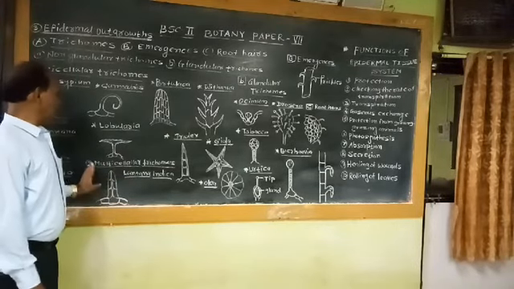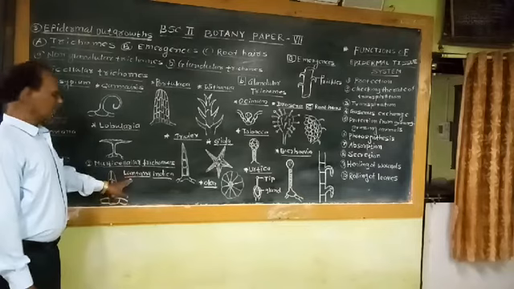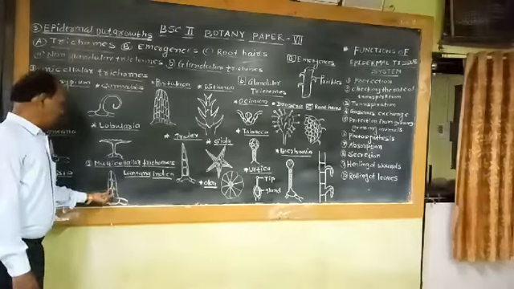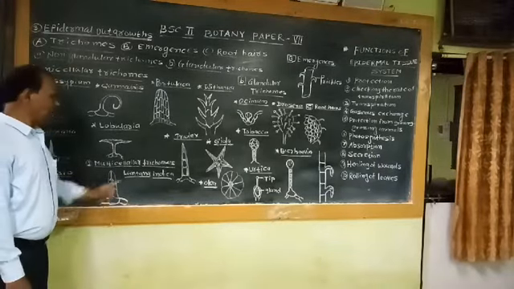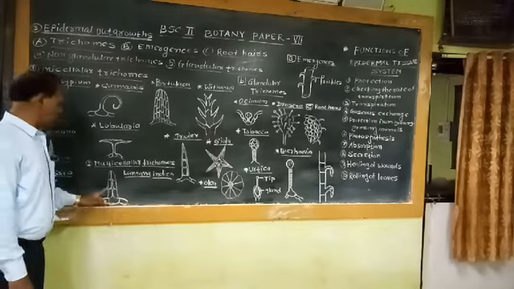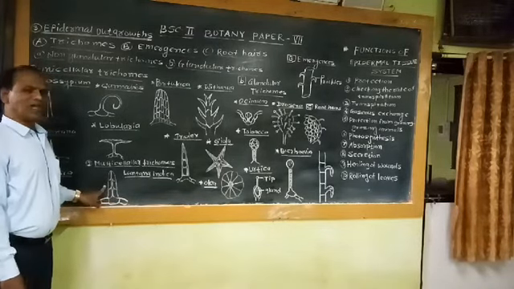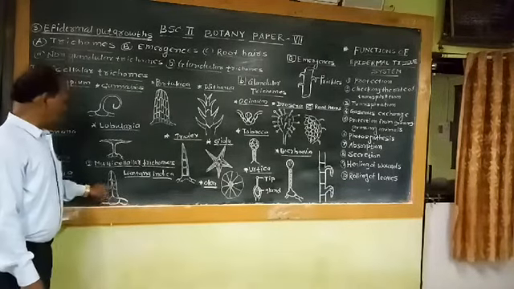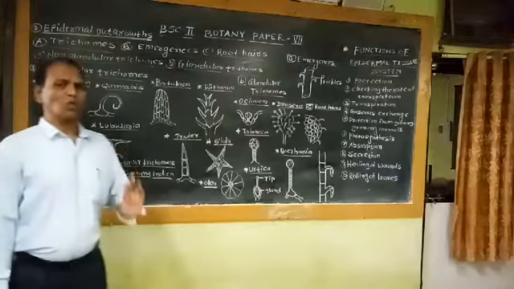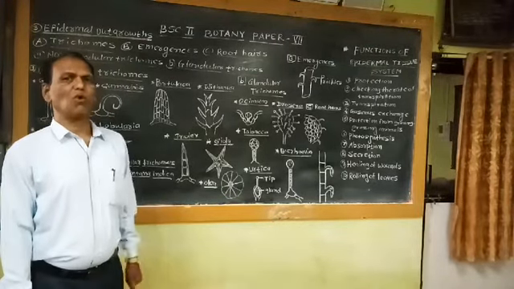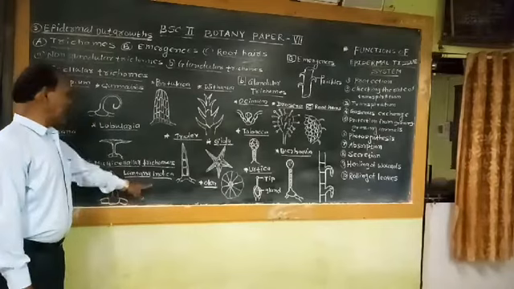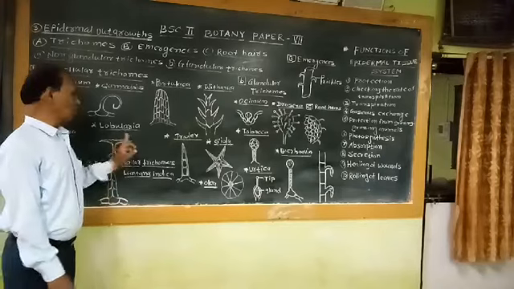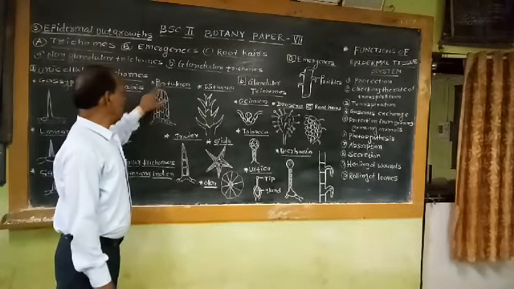For example, if we observe Lantana indica again, the trichome is made up of many cells. That means this is an example of multicellular trichome. Why is it known as multicellate trichome? Because this single trichome, which is made up of many cells, is made up of more than one row of cells. That means this is one row of cells, this is another row of cells. More than one row of cells are involved in the organization of such a trichome. That's why these trichomes in Lantana indica are commonly called multicellate trichomes.